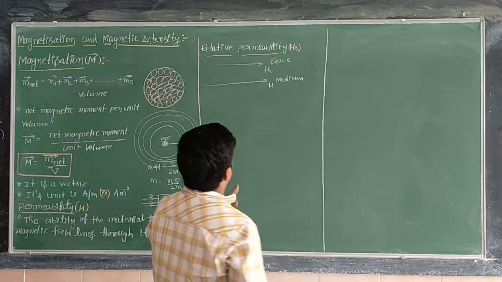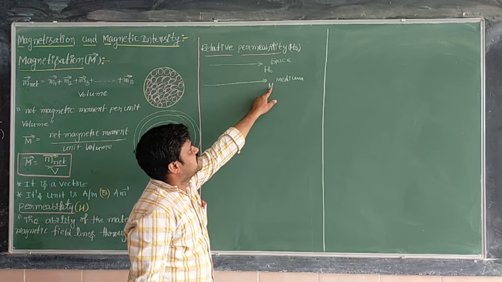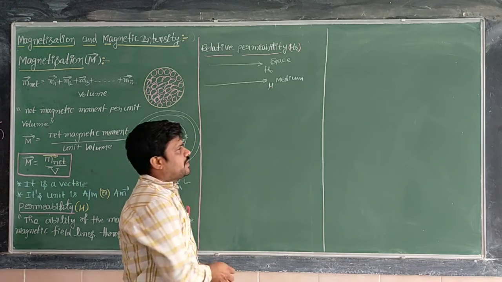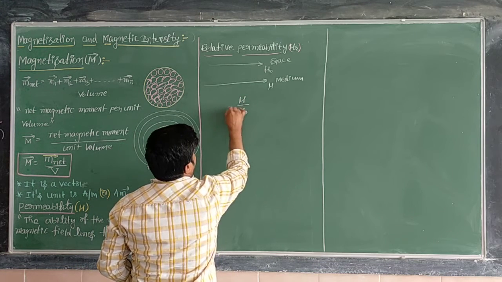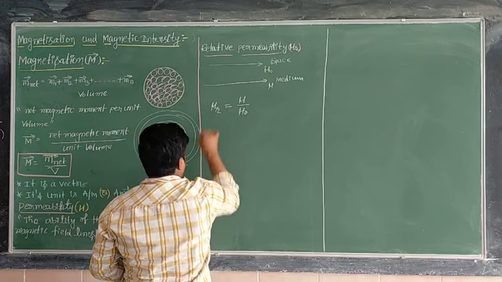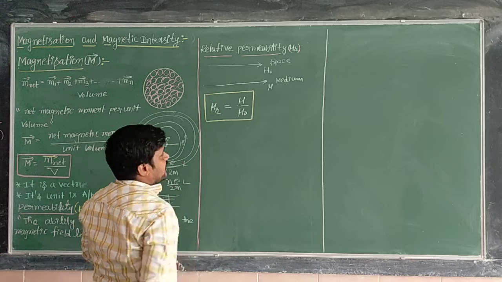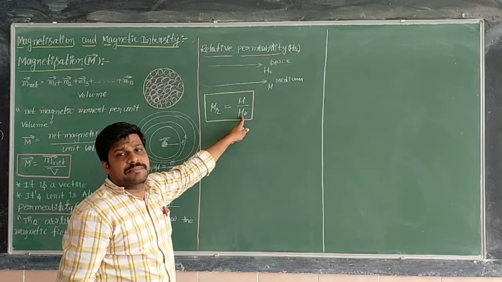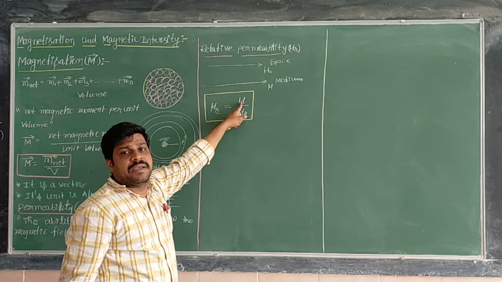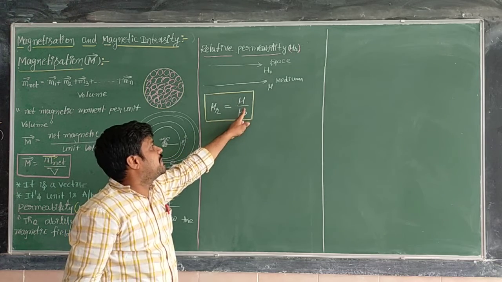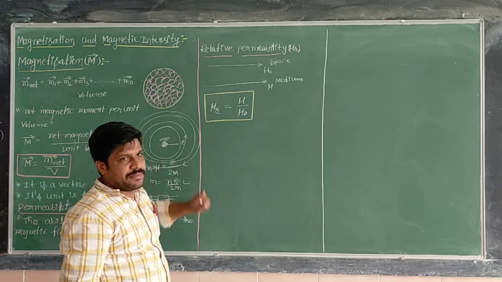Suppose you take the ratio between mu and mu naught, where mu is the permeability of the material and mu naught is the permeability of free space. The ratio of permeability of the material to permeability of the free space is called relative permeability.